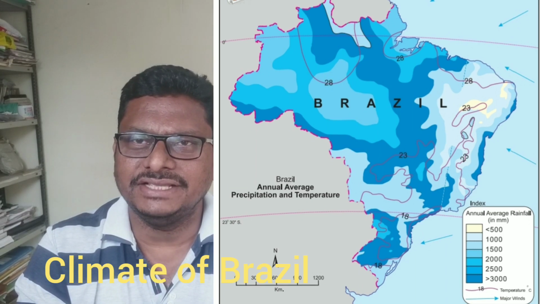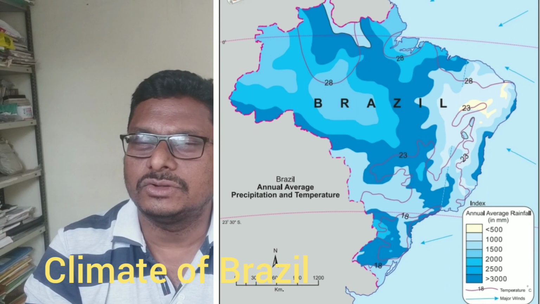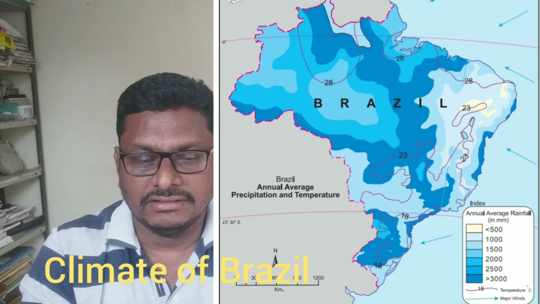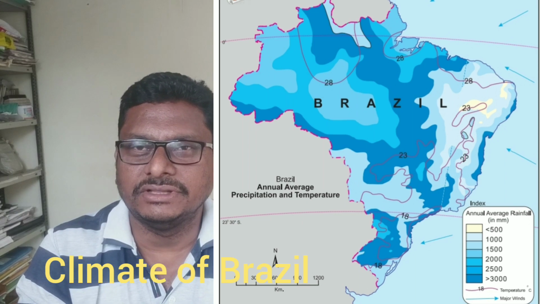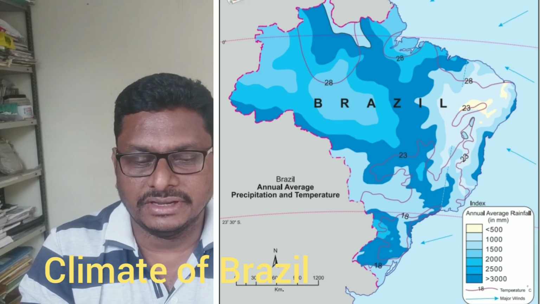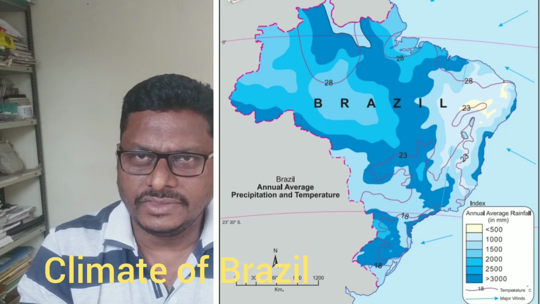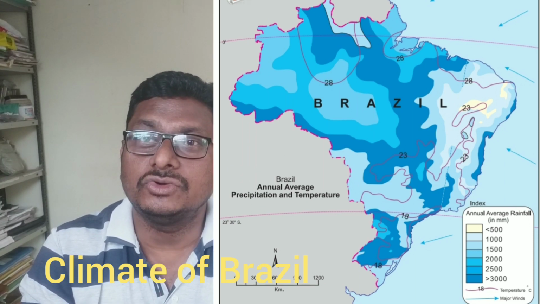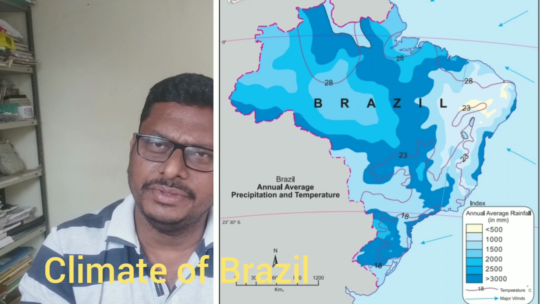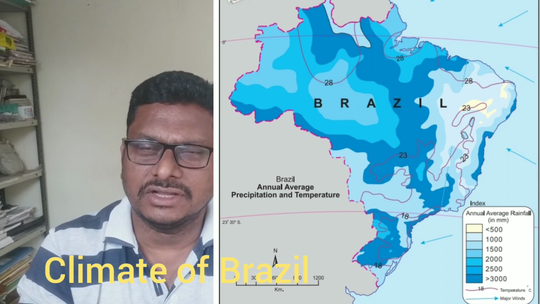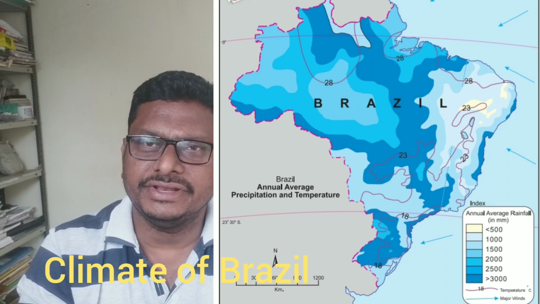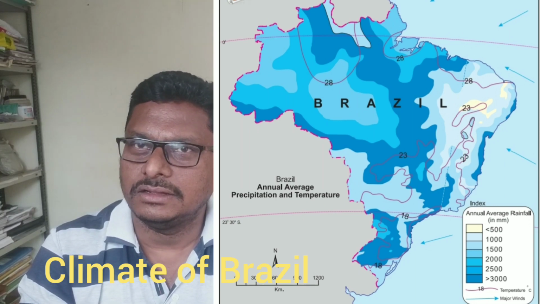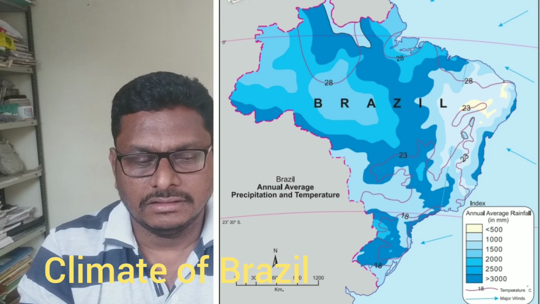It means the Brazilian coast, particularly the coastal side of Brazil, where the variation of temperature is quite negligible, and that is why we do not see much variation on the coastal side of Brazil. It may be the northeastern side or the southeastern coast of Brazil. Temperature variation is very negligible.